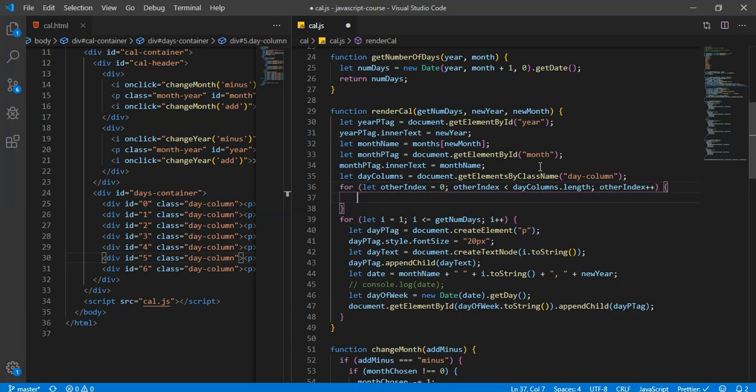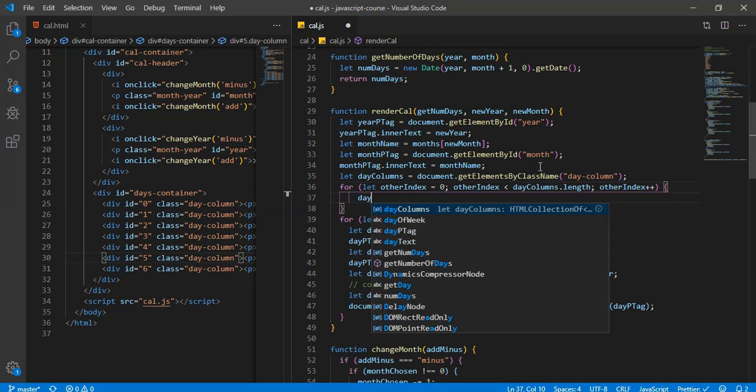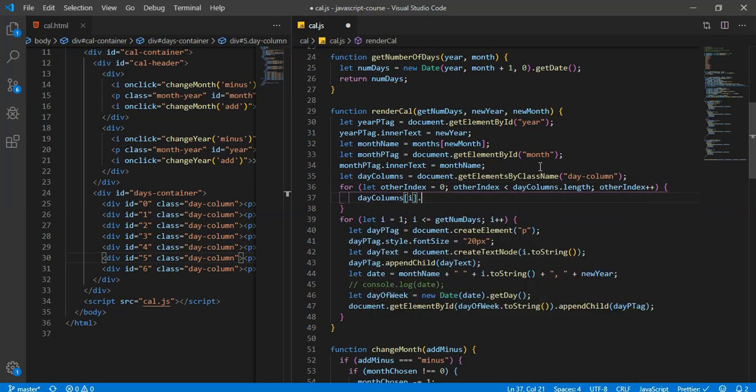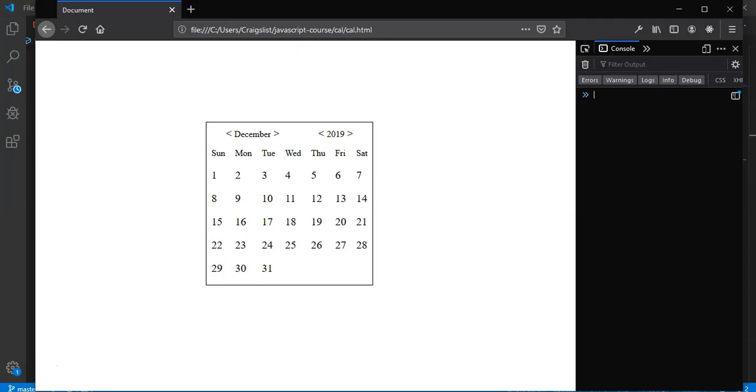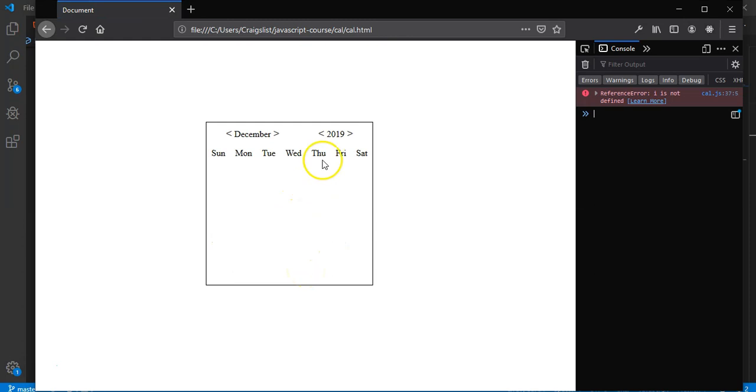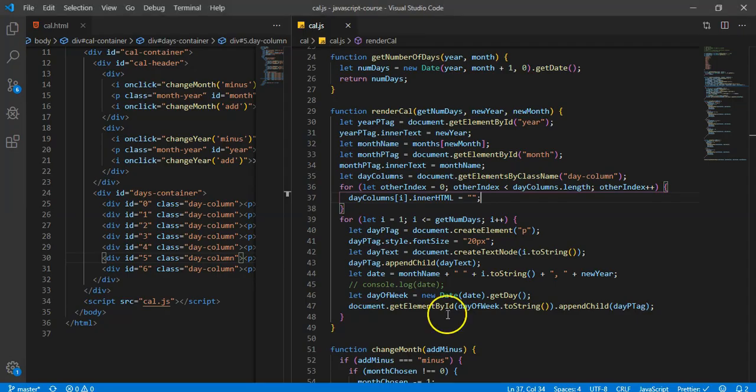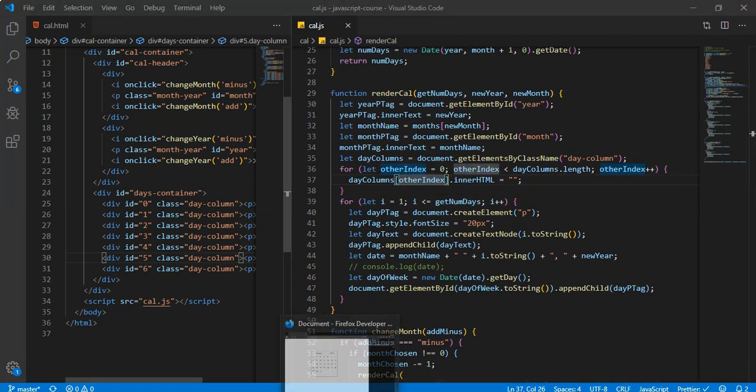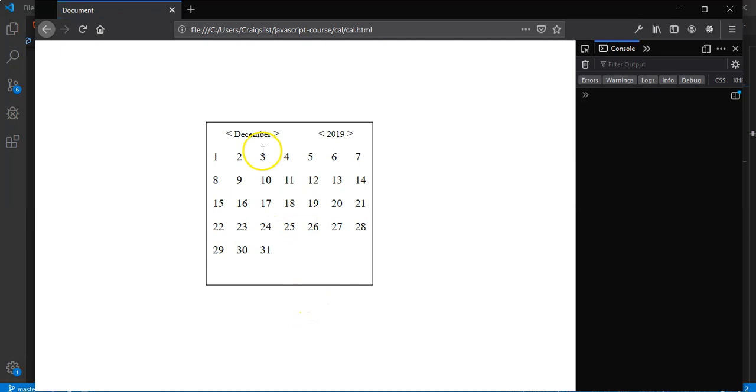All right, and then what we're going to do is we're going to say day columns i dot inner HTML equals like that. That should be good. Now let's see what we get. Oh, you know what? We don't have i. We want other index. I apologize. I'm going to make that mistake 100 times. So let's go back and check. Press refresh. Okay, it looks good.